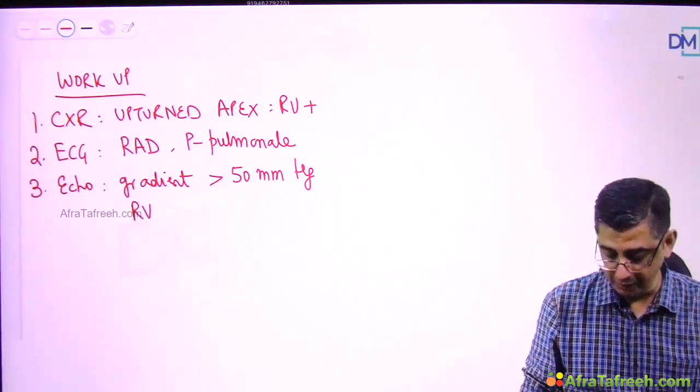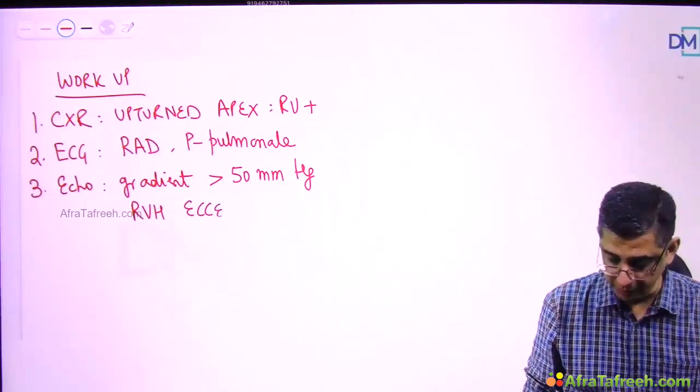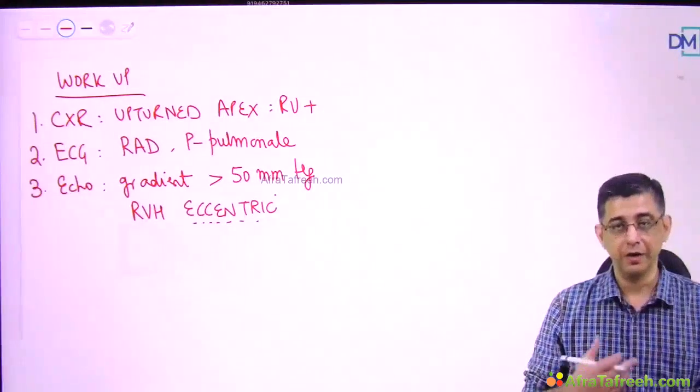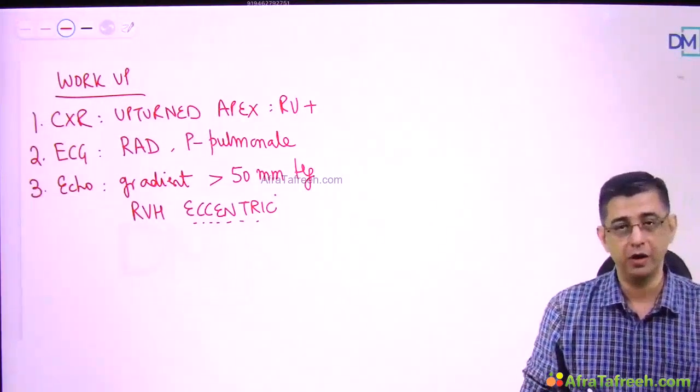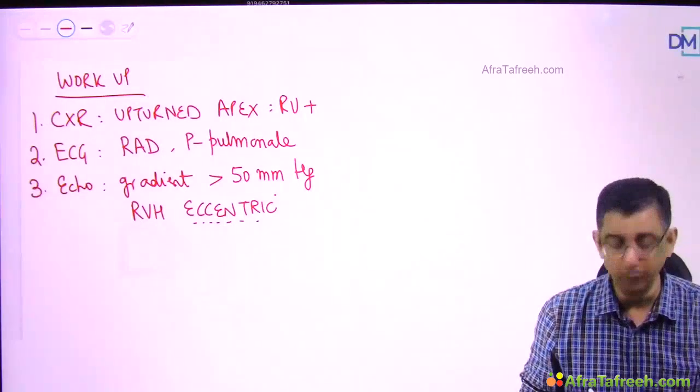There might be a right ventricular hypertrophy of the eccentric variety. Mark my words there. Concentric hypertrophy of the heart is seen with tetralogy of Fallot, and eccentric hypertrophy of the heart is seen with patients who are having a pulmonic stenosis.